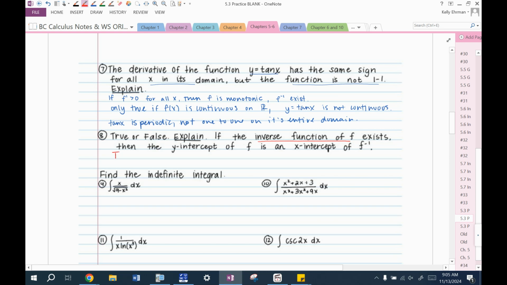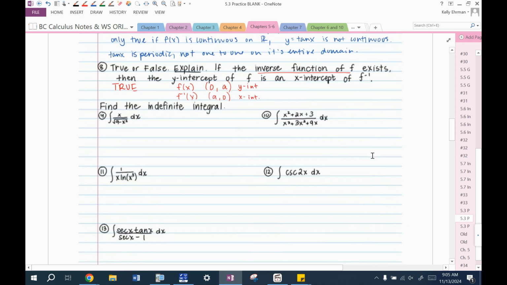So this has to be true because the y-intercept of f, on f of x, the point 0, y exists. Let's call it, instead of y, 0, a. Then on f inverse of x, that point has to become a, 0. So yes, what was once a y-intercept is now an x-intercept.